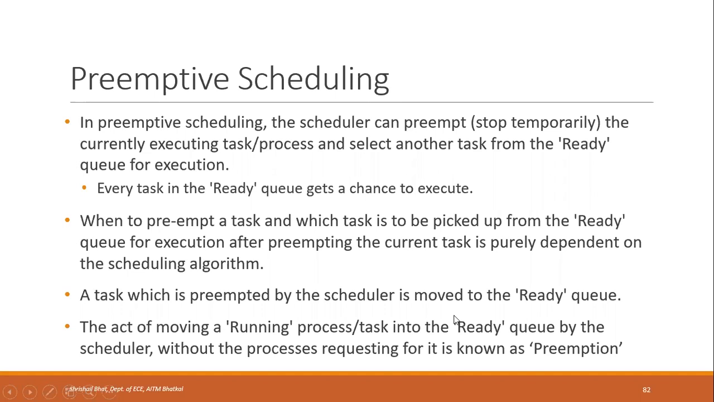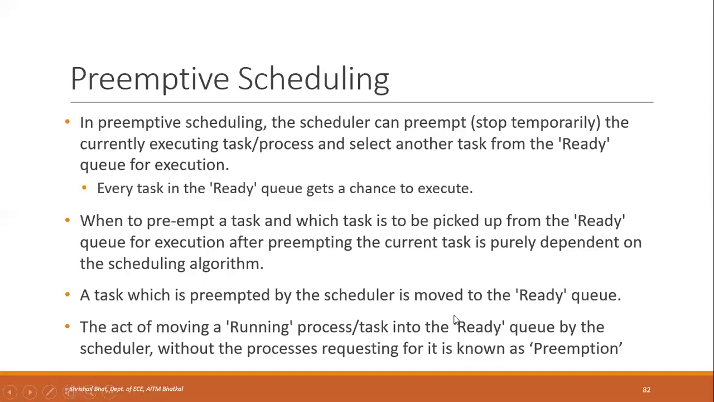Non-preemptive scheduling we are not going to study, but you should know what it means. It means that once a process is scheduled, it will not be preempted until it completes or enters the wait state. But in preemptive scheduling, the scheduler can preempt. That means it can temporarily stop the currently executing task or process and select another task from the ready queue for execution. So every task in the ready queue will get a chance to execute.